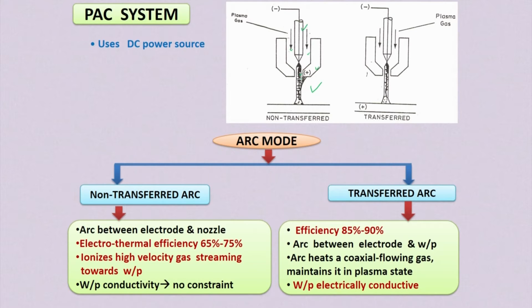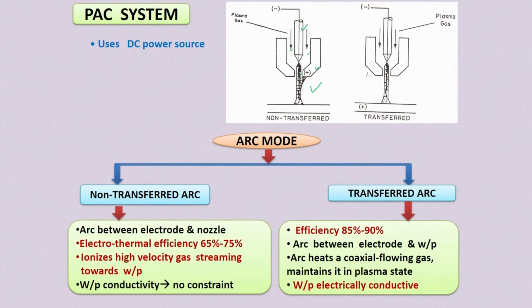When it is passing through this nozzle, it is ionized. This high pressure, high velocity plasma gas is ionized, and using this non-transferred mode, any kind of material, whether electrically conducting or electrically non-conducting, can be cut or machined.